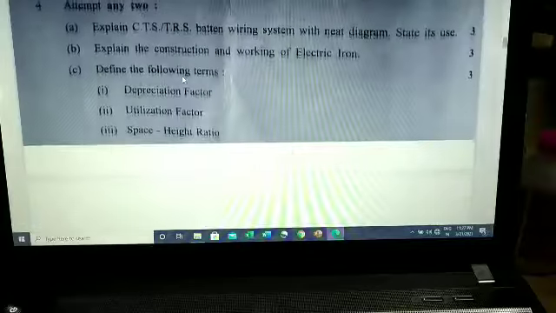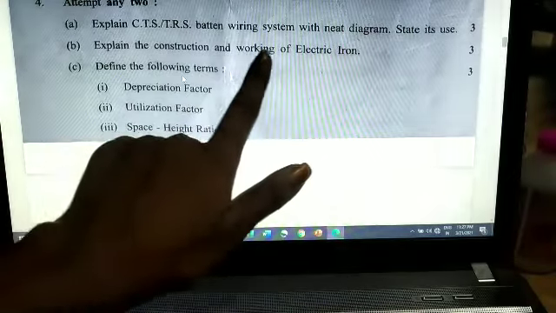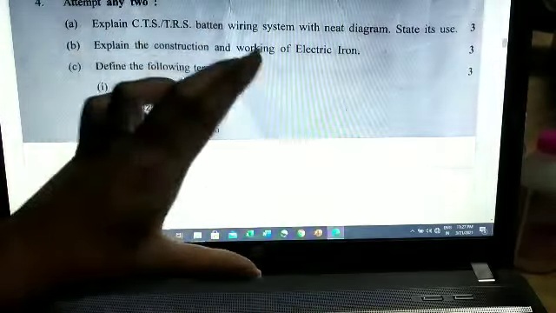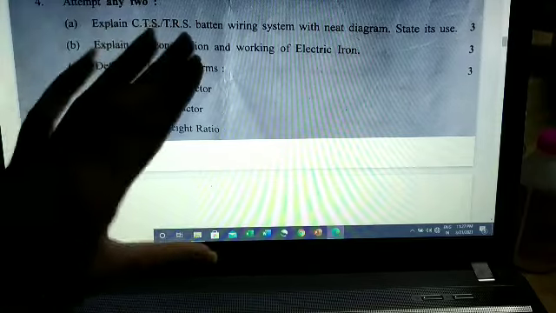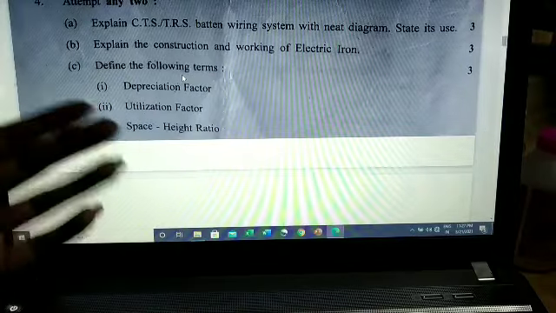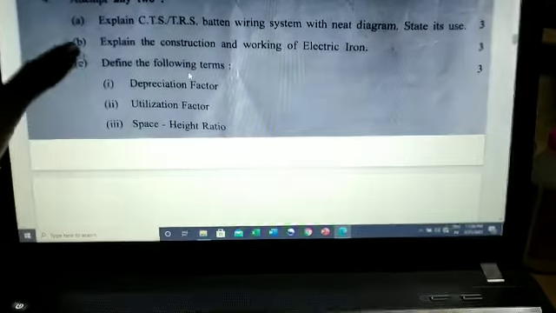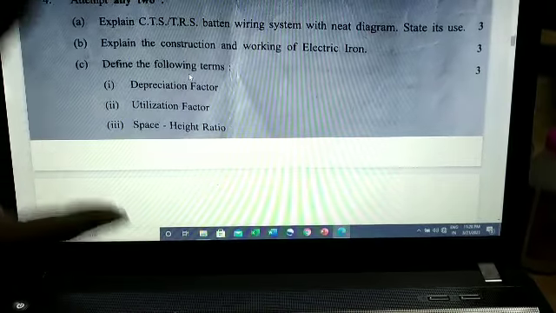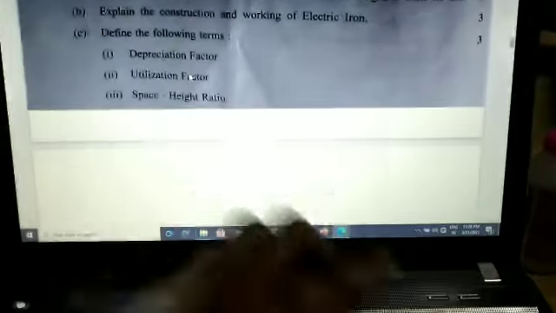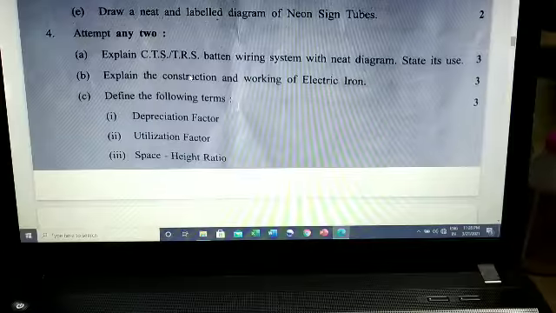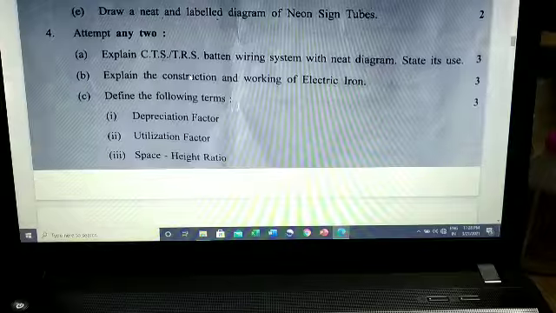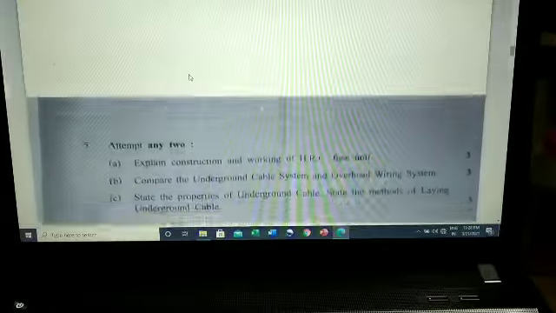And now here they have asked, explain construction and working of electric iron. So you have to draw a good, neat and labeled diagram of electric iron and give the construction and working. Here you have to explain everything. Define, we have already learned in the illumination chapter. These definitions all, you can screenshot it.